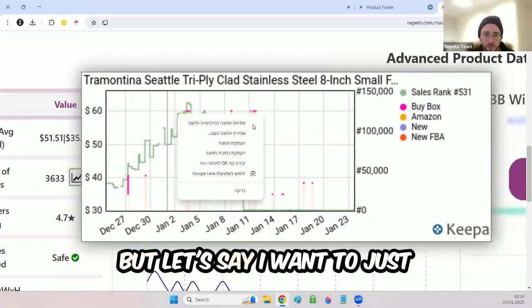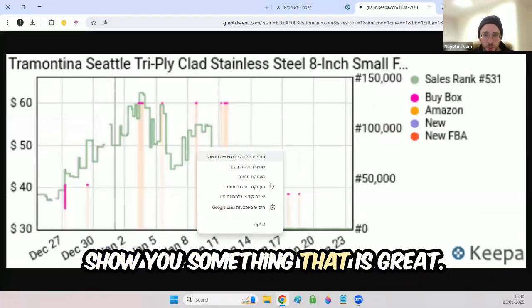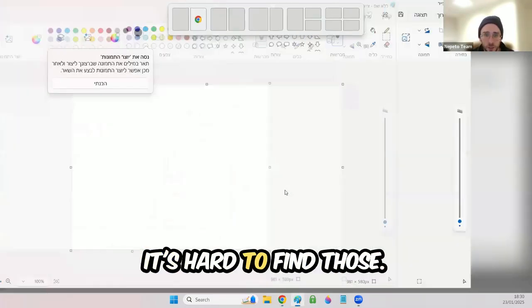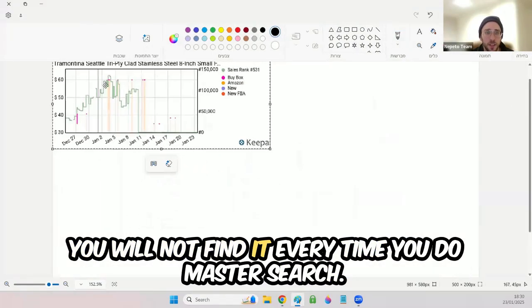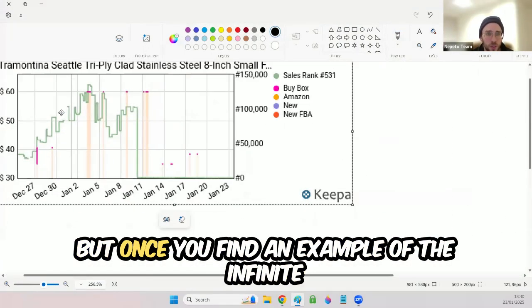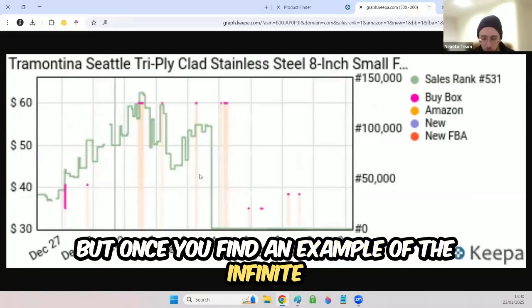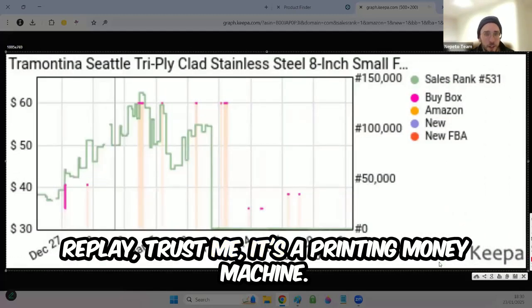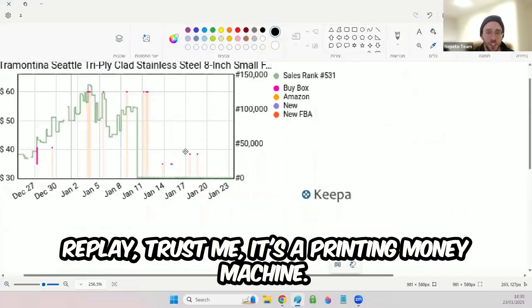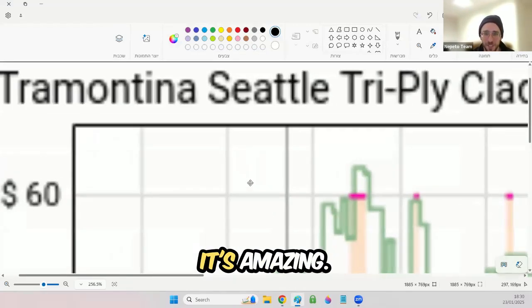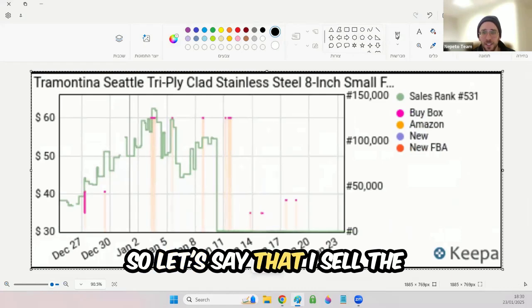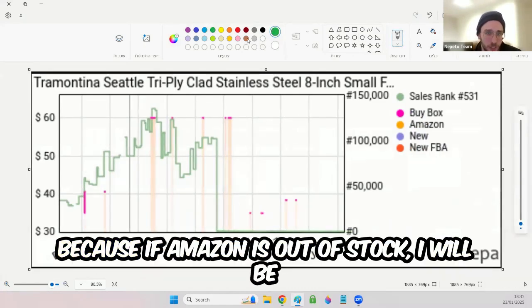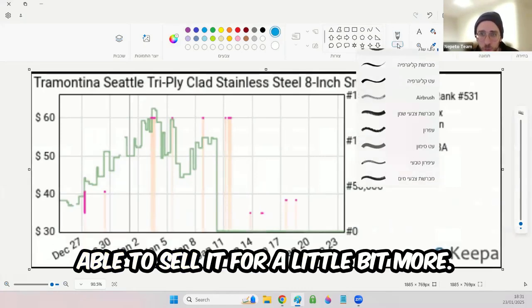So first of all, I can sell it for a higher price. But let's say I want to just show you something that is great. This is the infinite Replen. It's hard to find those. You will not find it every time you do master search, but once you find an example of the infinite Replen, trust me, it's a printing money machine. It's amazing. So let's say that I sell the product a little bit higher, because if Amazon is out of stock, I will be able to sell it for a little bit more.